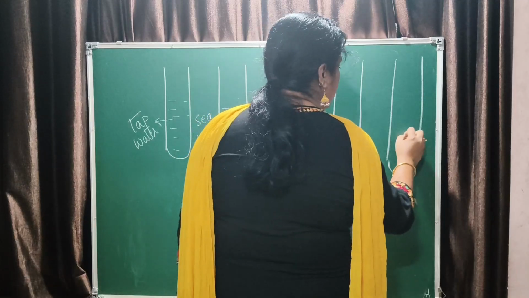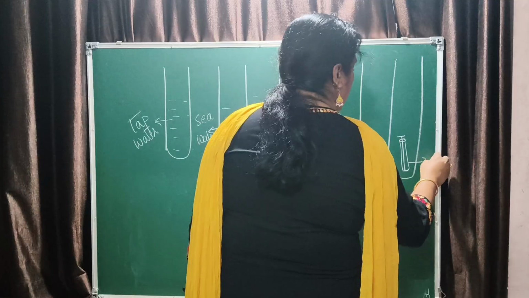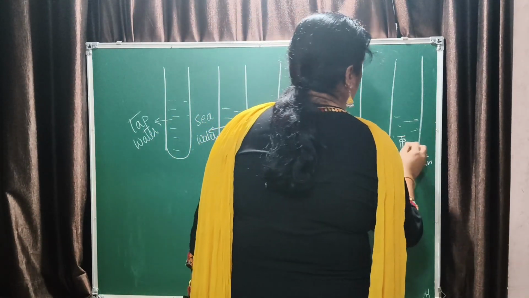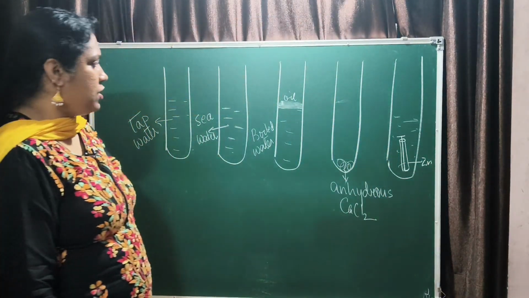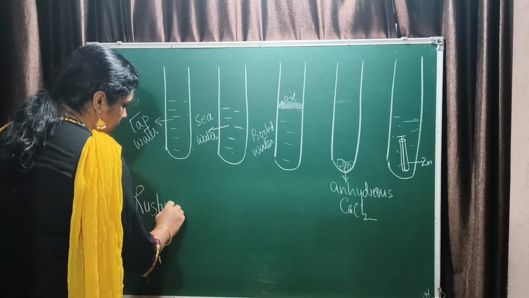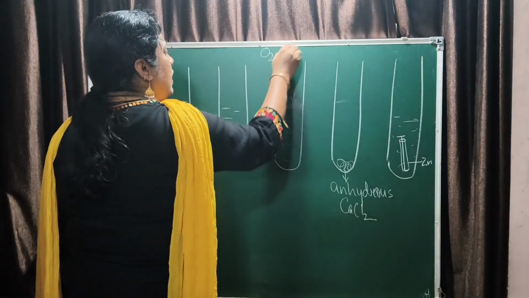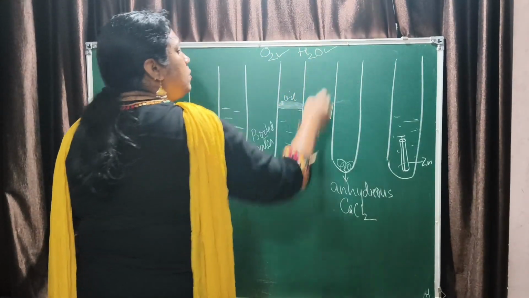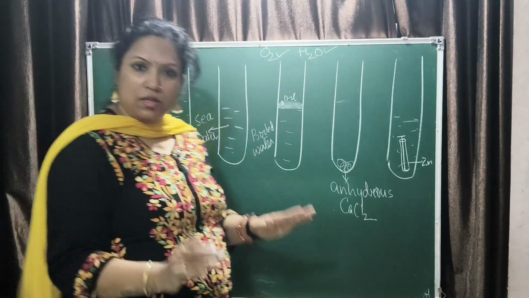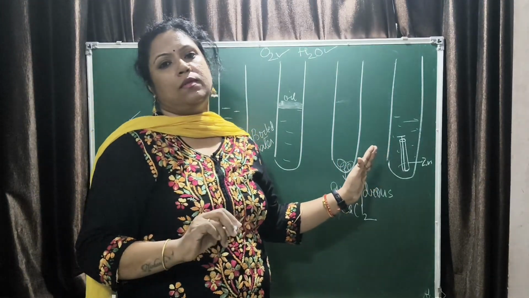And in the last one, there is an iron nail which is surrounded by zinc metal. Okay, these are the different scenarios that we have. Water is there. Now we have to judge in which of the following rusting will happen. Before knowing about rusting, you should know that oxygen and water both should be present for rusting to happen. Now pause the video and write down in which of the following rusting will happen.